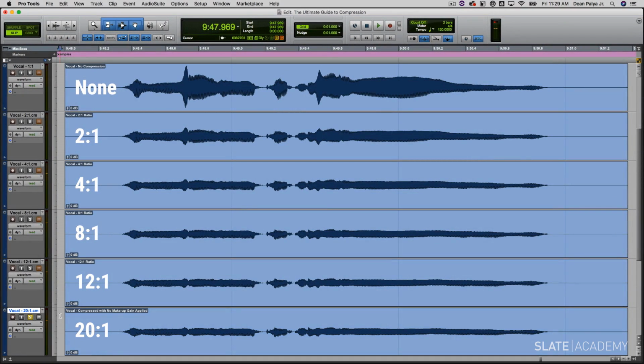So as we flip through them one by one, gradually increasing the ratio, you don't hear a giant difference between each one, but it is compressing a little bit harder each time. Let's take a listen as we jump from the 2 to 1 ratio to the 20 to 1 ratio. You'll hear a much bigger jump here. Listen carefully to the word control.